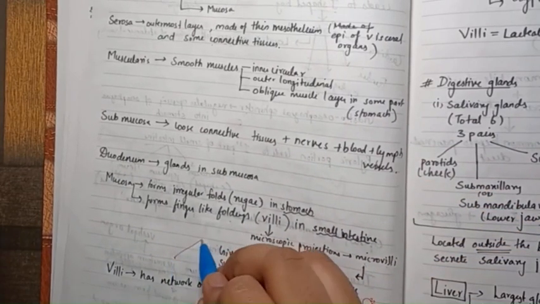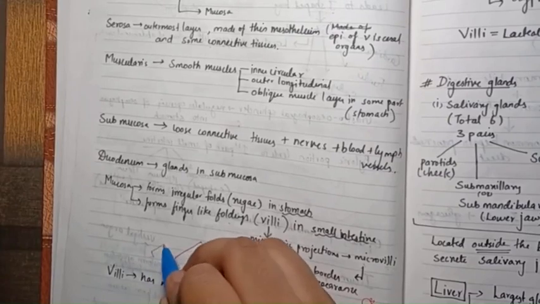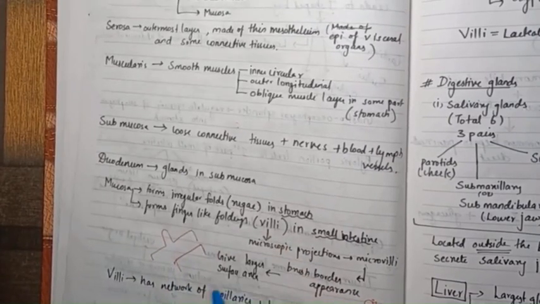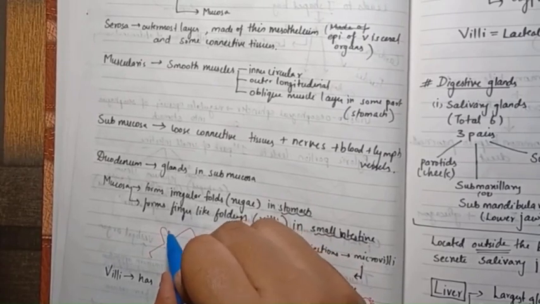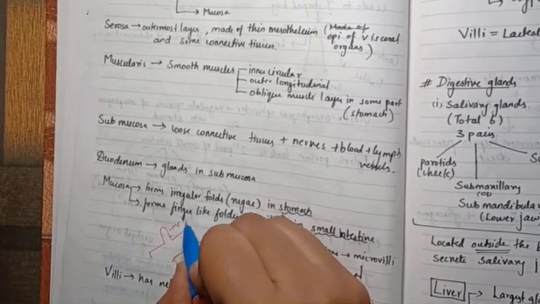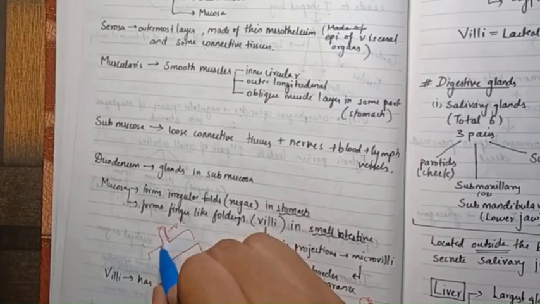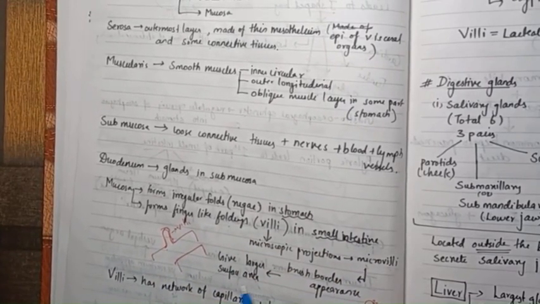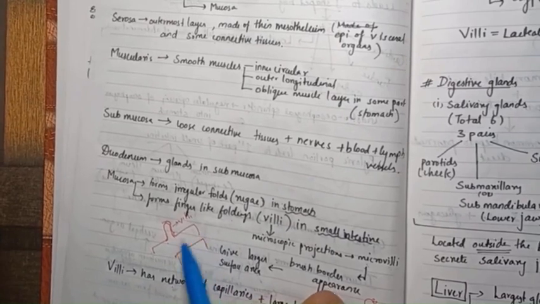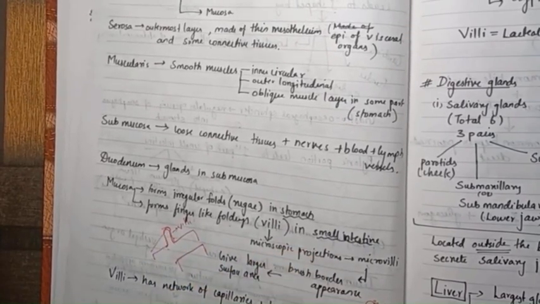Just imagine there is a surface like this. Now there is a surface like this which has larger surface area. It will be this first one, right? Because these are finger-like projections called villi, like this only villi will be there. That is why we are saying it has more surface area. Comparatively, which has more surface area, you can see by yourself.